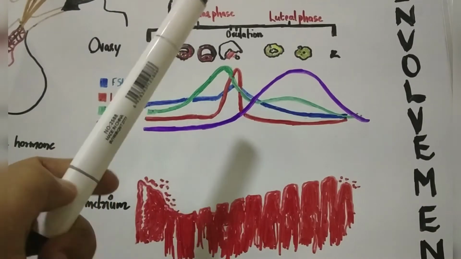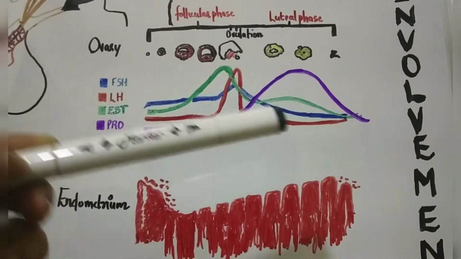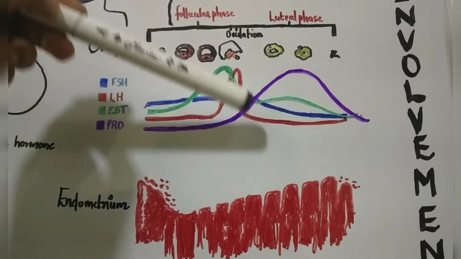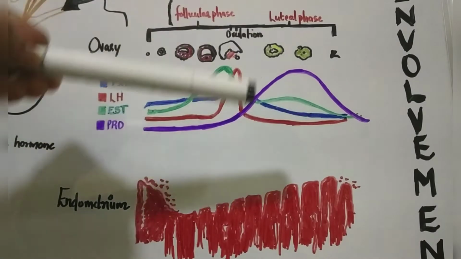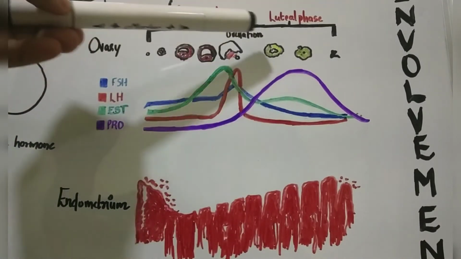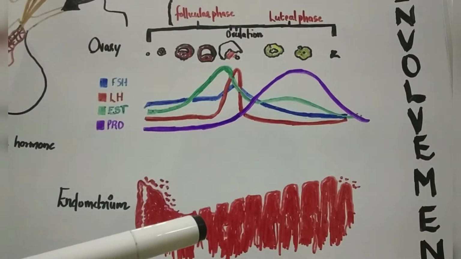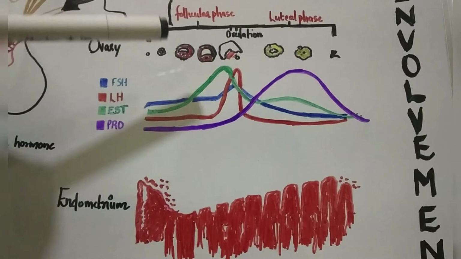As the estrogen reaches the peak level, it results in an LH surge, that is the luteinizing hormone also increases suddenly. This sudden surge of LH results in ovulation, and it results in the rupture of the Graafian follicle and the ovum is released. So these are the things that happen in the first phase of the cycle.